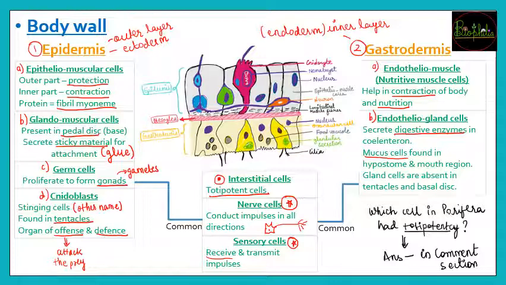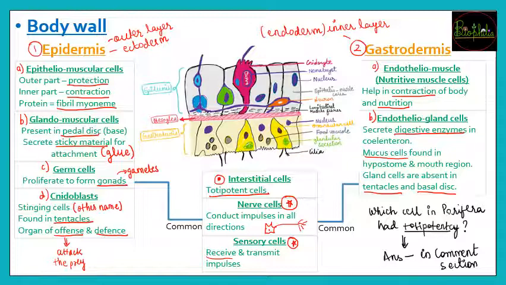Now gland cells will be absent in tentacles and basal disc. So it is very common sense to understand, क्योंकि tentacles में क्या होता है? Tentacles में होते हैं Nidoplast, which are for offense and defense. So it is just for capturing the prey. So वहाँ पे gland cells होने का कोई use नहीं है.